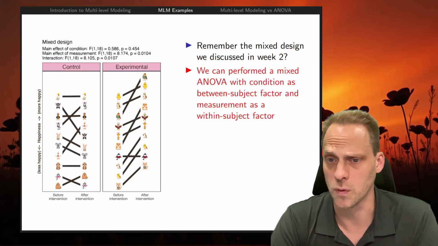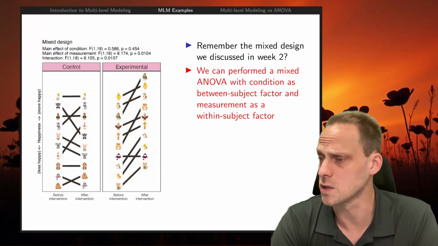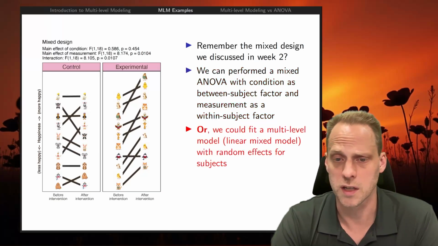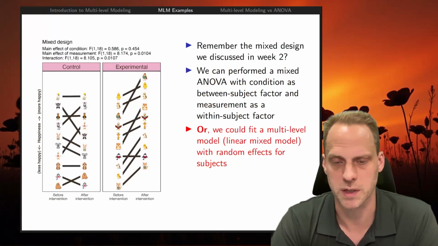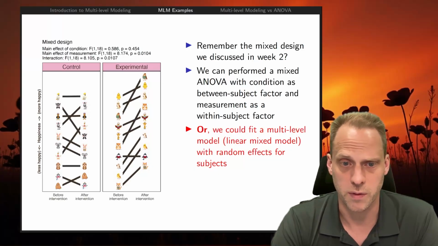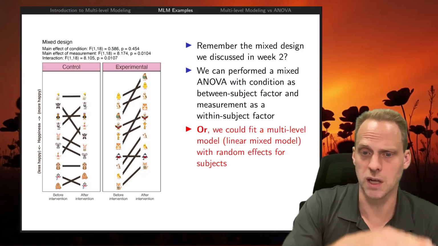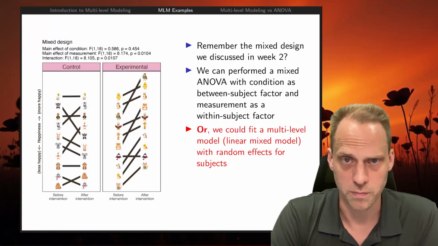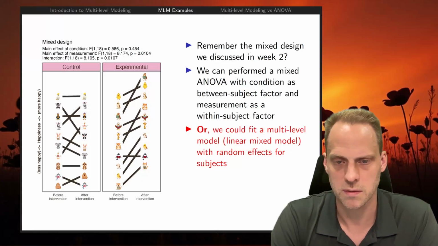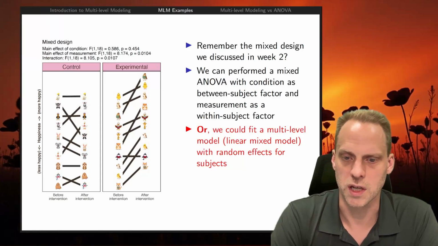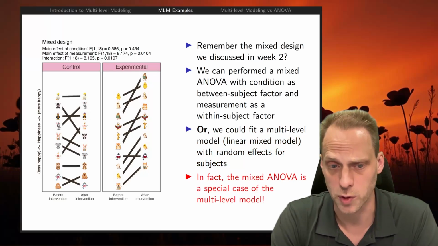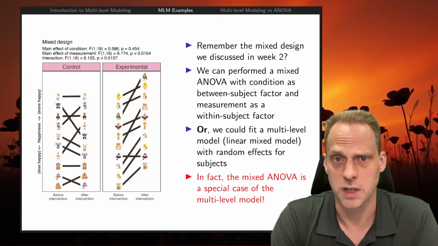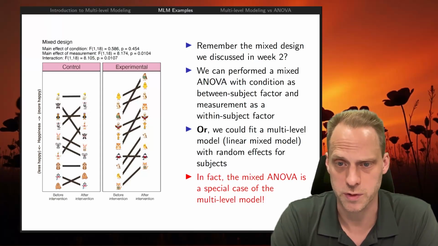So we can do it with a mixed ANOVA with condition as a between subject factor and measurement as a within subject factor, as you did in the last video. But we could also fit a multi-level model with random effects for subjects. What we do then is we add a random intercept, which means a different mean level per subject in the multi-level model. We don't add a random slope per se. That's sometimes a bit tricky to do. So in this case, we just add a different mean level and we let the multi-level model handle it. In fact, the mixed ANOVA is actually a special case of the multi-level model. In certain settings, you can reproduce the exact same values.